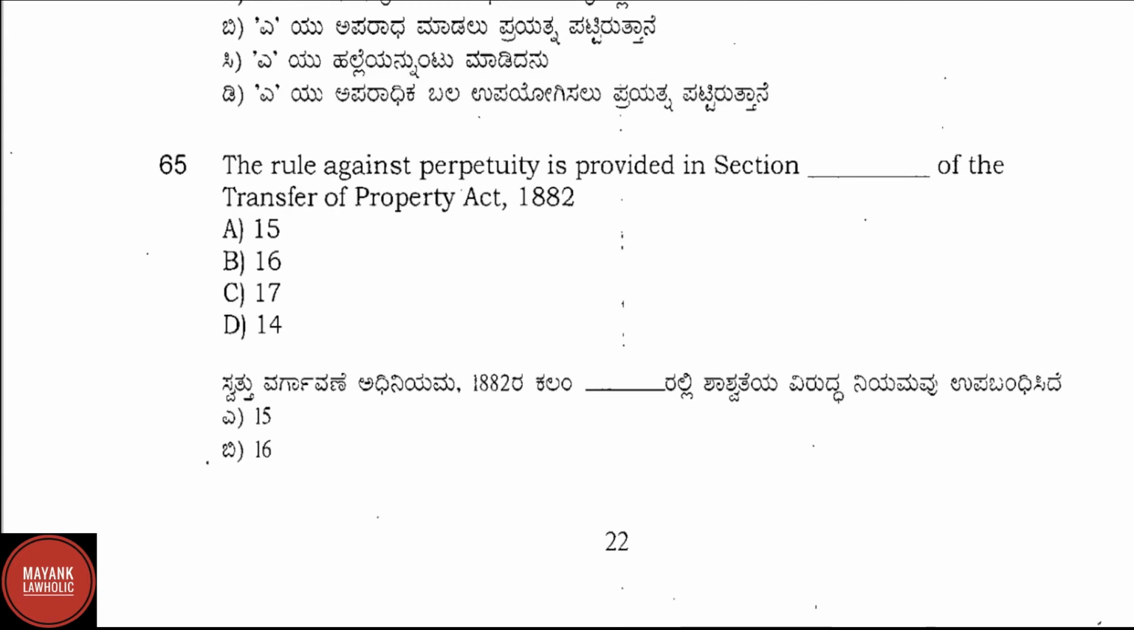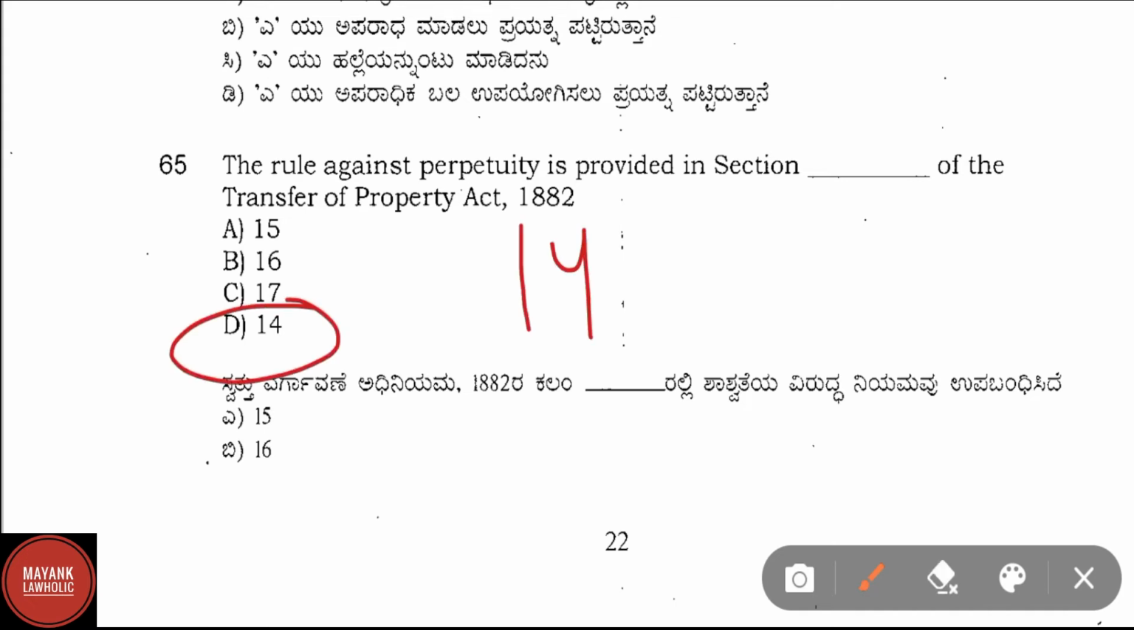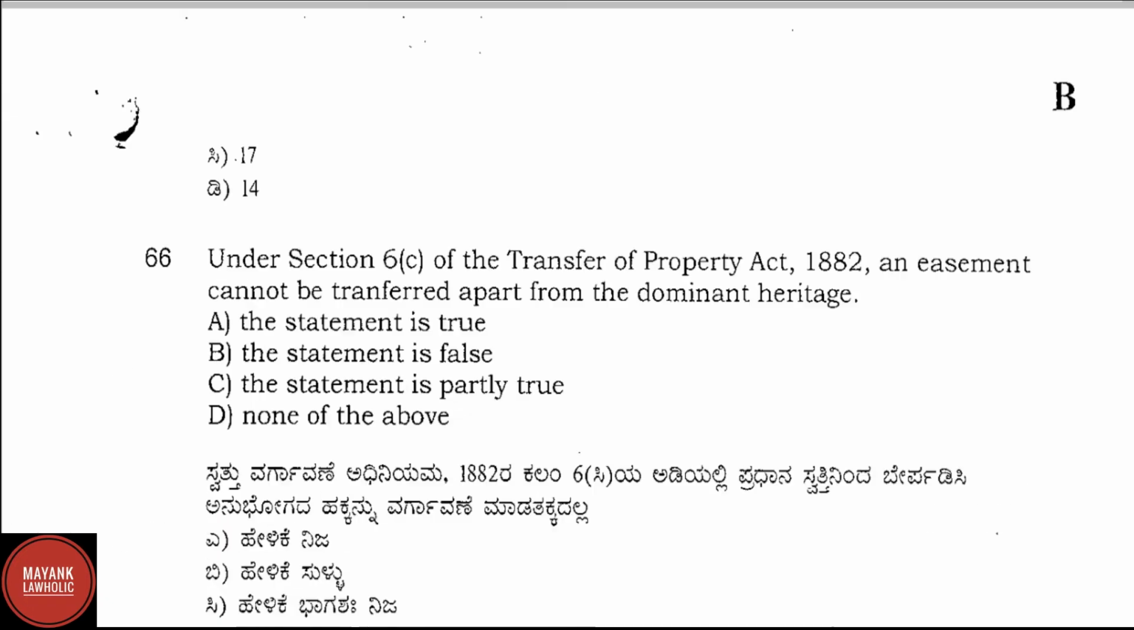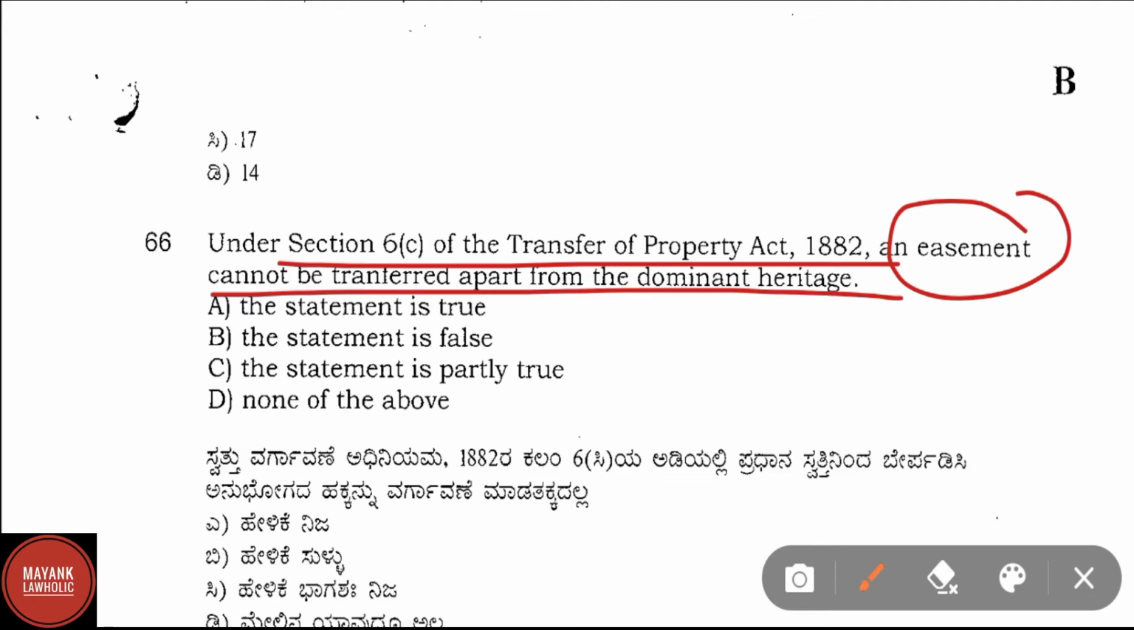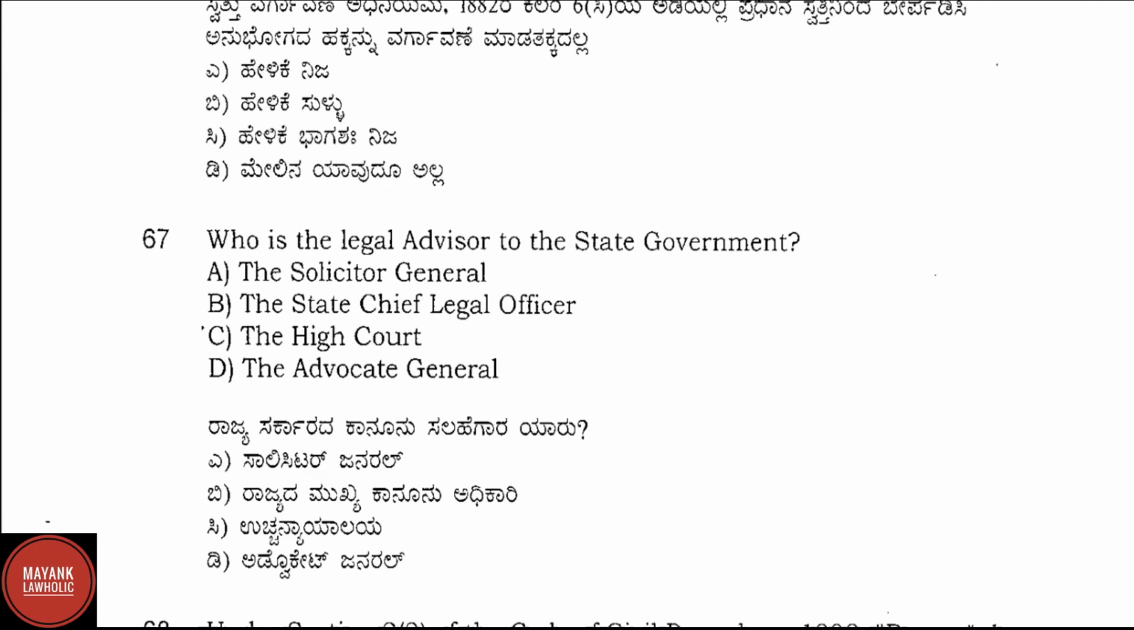Question number 65. The rule against perpetuity is provided in section dash of the Transfer of Property Act. Correct answer is option D, that is section 14 of the Transfer of Property Act. Question number 66. Under section 6 clause C of the Transfer of Property Act 1882, an easement cannot be transferred apart from the dominant heritage. Correct answer is option A. This statement is true.